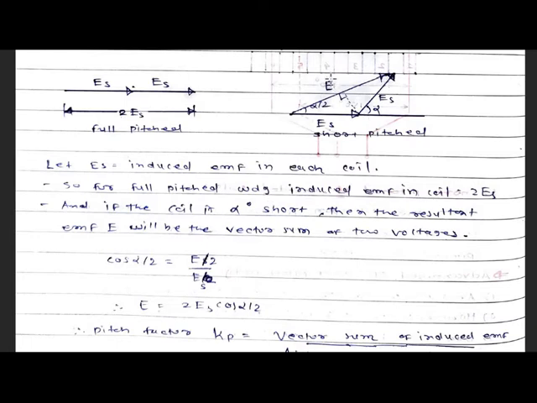For finding the value of E, we have to find this half portion. So consider only this triangle. Cos alpha by 2 is given by E by 2, since this half will be E by 2, divided by Es.